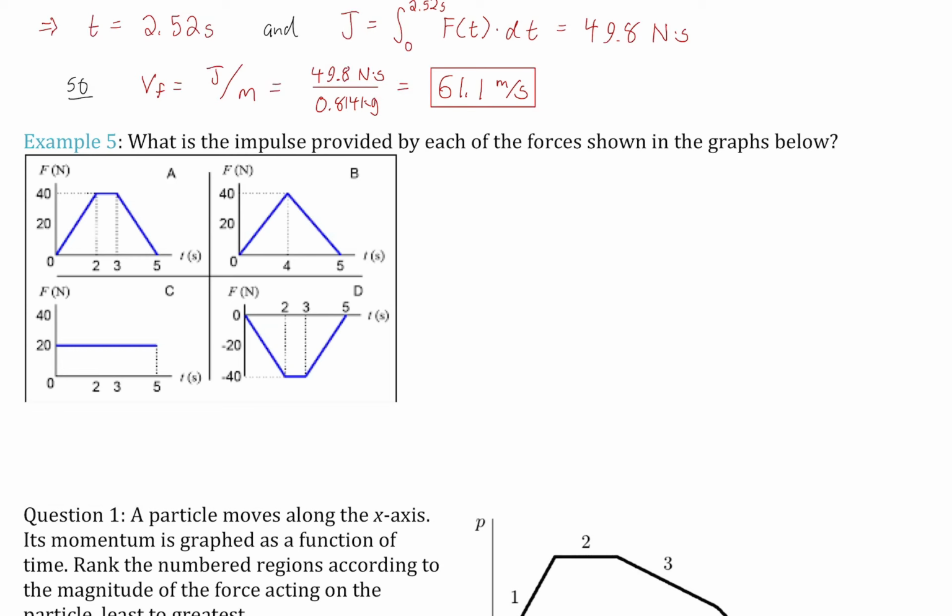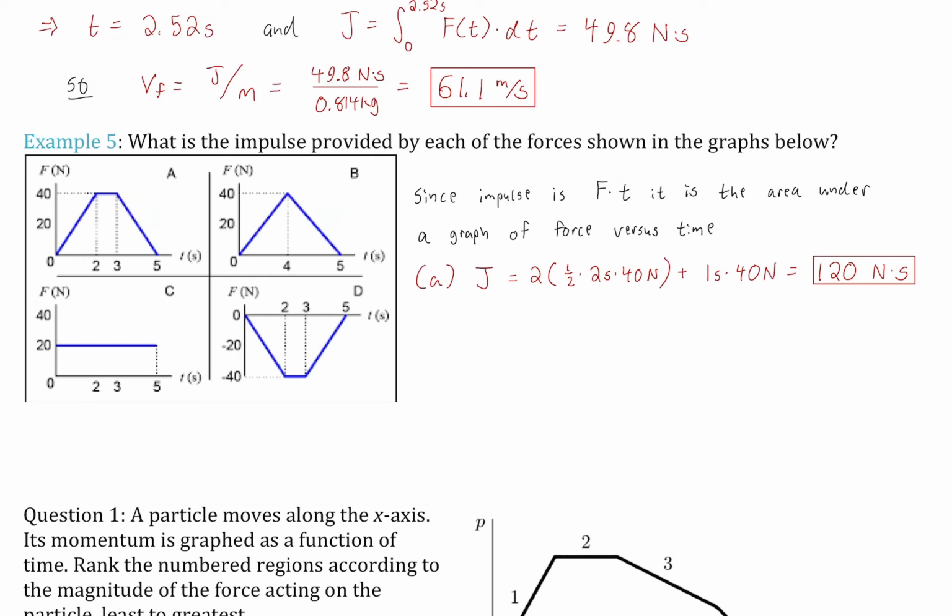All we're going to do is find the areas. Since this is force times time, the area under a graph of force versus time is impulse. And so we're just going to find the area. We just split it up into triangles and rectangles, and that's all I'm doing here. These are the two triangles. This is the rectangle. So I get 120 Newton seconds. This is the impulse for A.